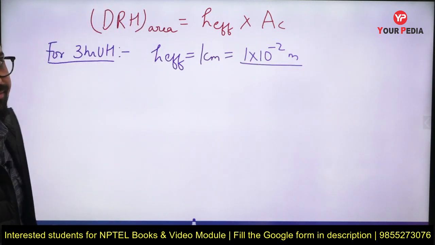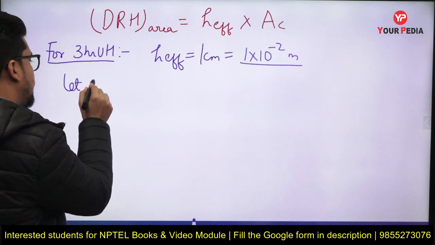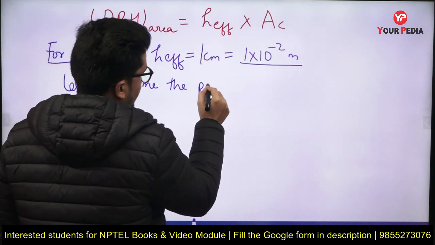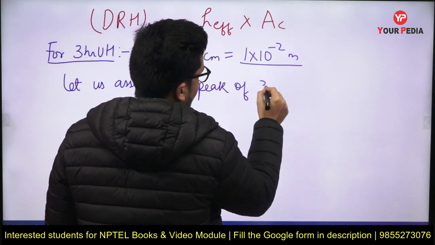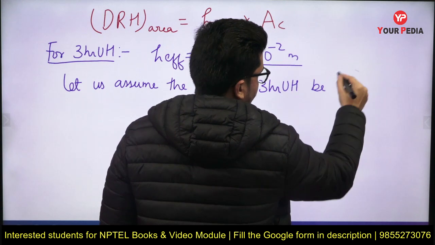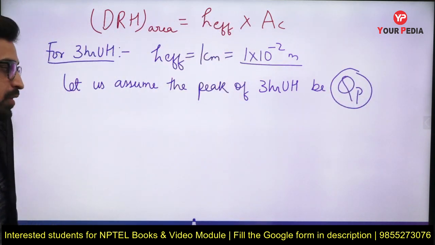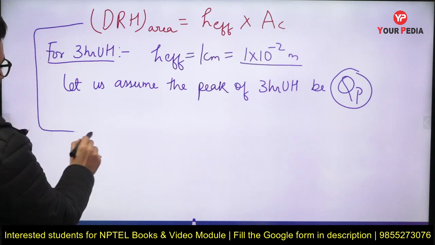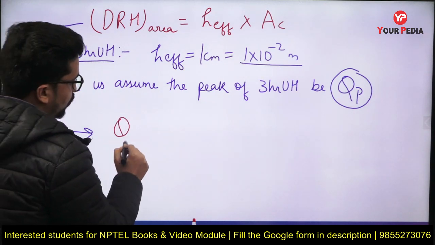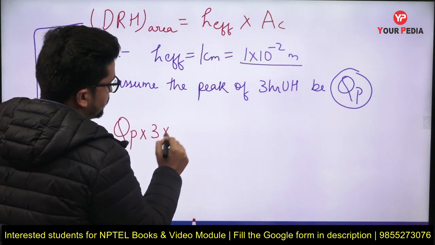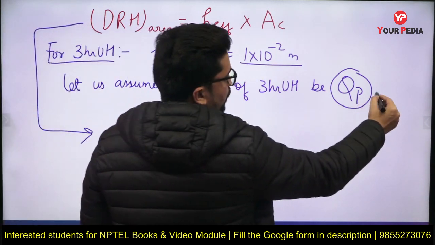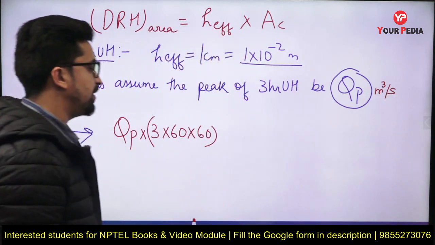So let us apply that same formula and let us assume the peak of 3R unit hydrograph be QP. So this will be the peak of the 3R unit hydrograph. So let us apply this relationship again. It will be DRH area will be QP and the duration is 3 hours. So it will be 60 into 60, correct? And this will come in meter cube per second.